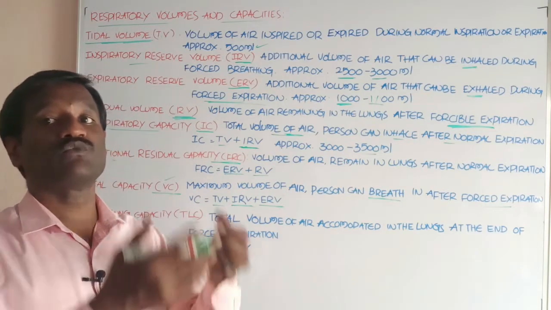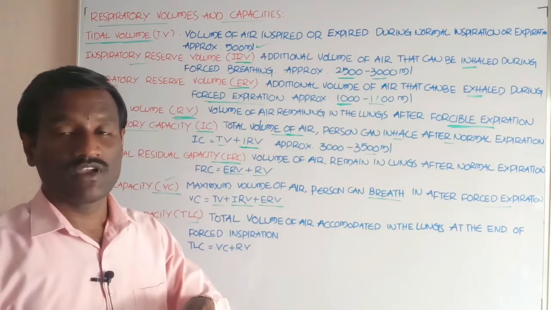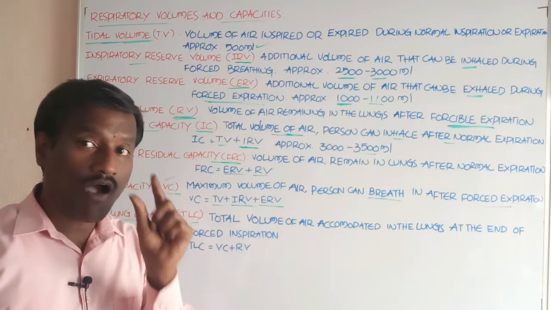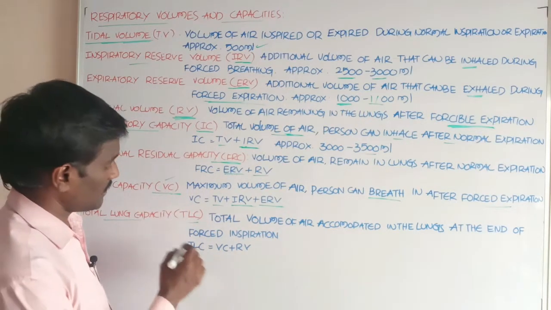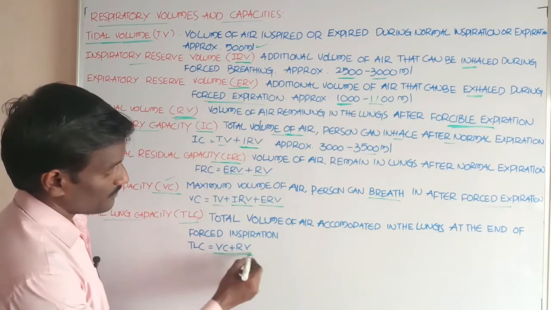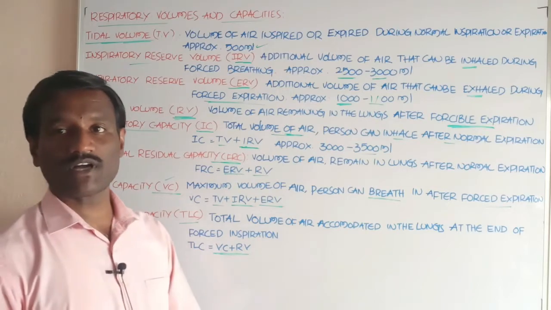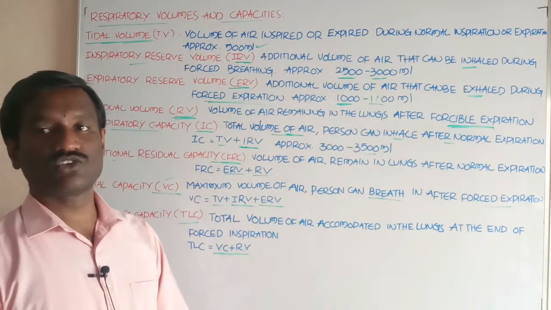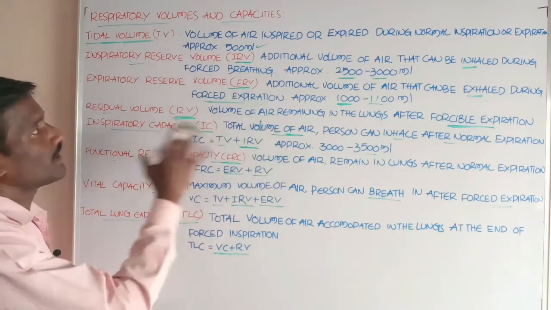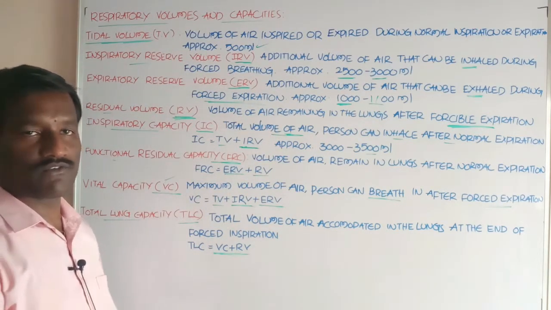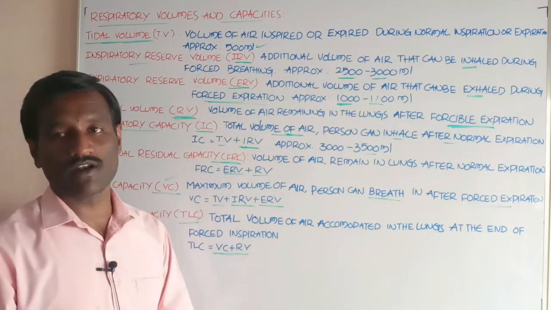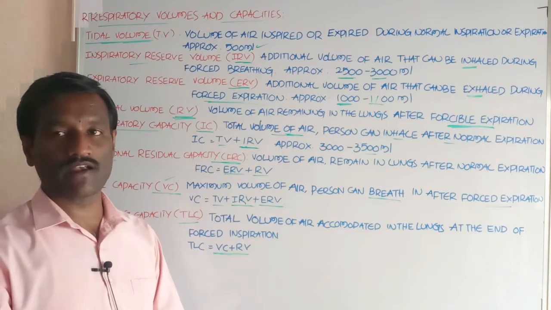It is equal to vital capacity plus residual volume. Okay, students, these are the different respiratory volumes and capacities, very important from the examination point of view.